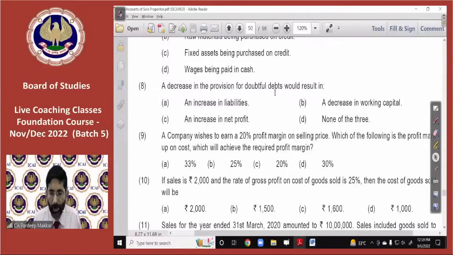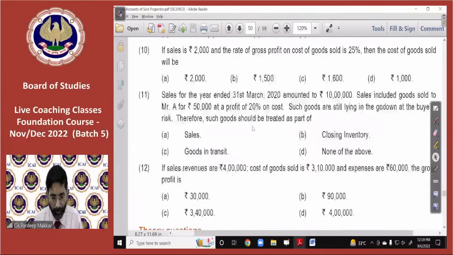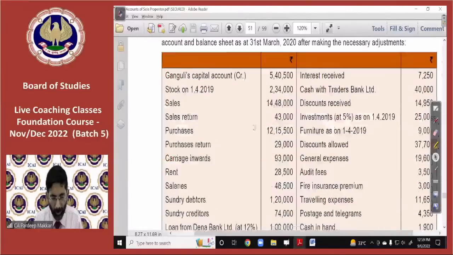A decrease in the provision for doubtful debt would result in... if your provision for doubtful debt will decrease, it will obviously increase your profit, because provision for doubtful debt will decrease, then profit will increase, na? It will result into increase in profit.